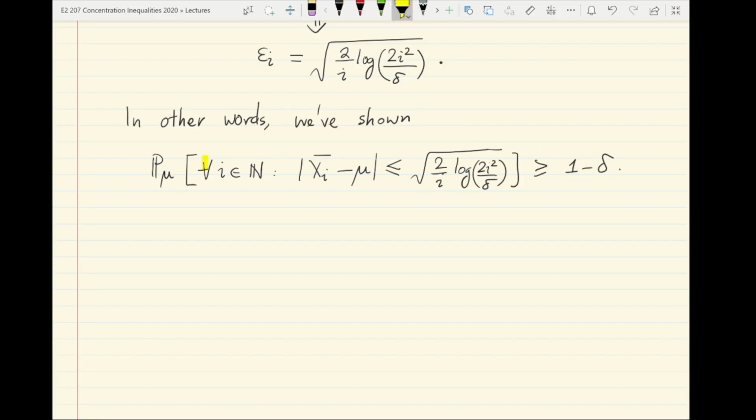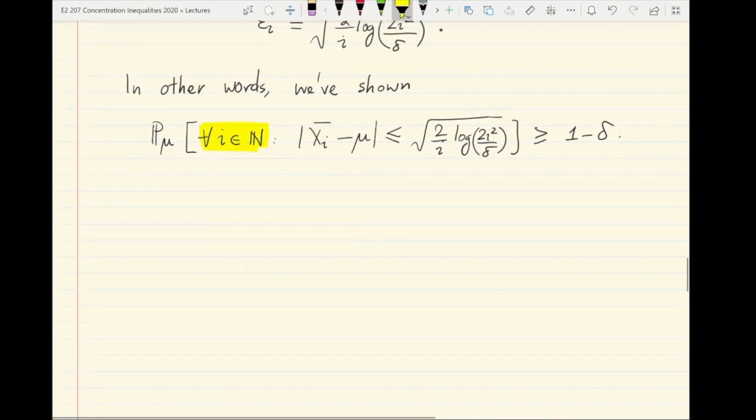For all i natural numbers is just saying uniformly over time, the sample mean x bar i minus mu always stays within this fixed i dependent number on the right. Put slightly differently, this is also equivalent to saying that if you divide the left hand side by the right hand side, it's at most 1.